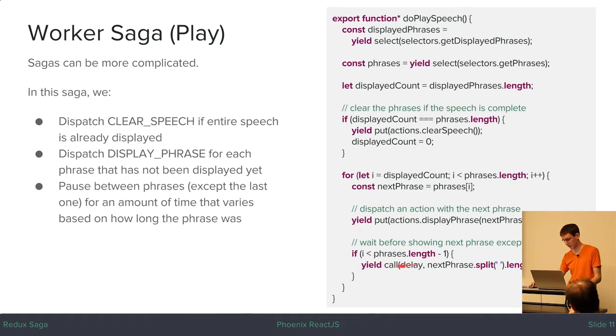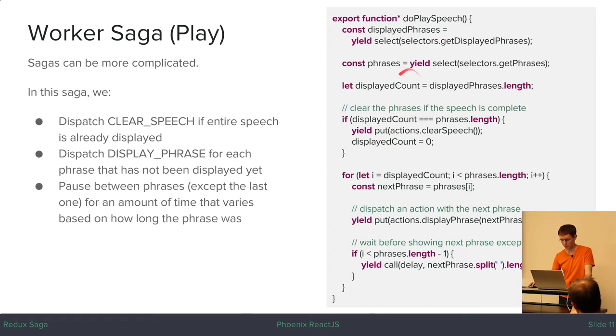And then between each of them, because we're in a loop here, we're going to yield a call effect on a delay function. This is actually provided to us by Redux Saga, but it's similar to the one that I showed before. It's just a set timeout that will iterate the generator once it's done. And we delay an amount of time based on the number of words from the phrase.